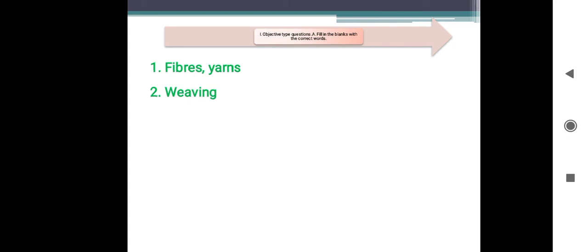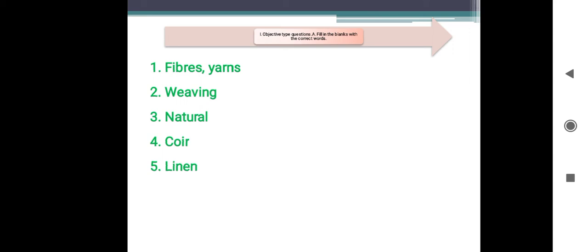Cotton, wool and silk are examples of dash fibers. Natural fibers. Dash is obtained from the outer covering husk of coconut. Coir. Fibers obtained from the flax plant are used to make dash. Linen fabric.